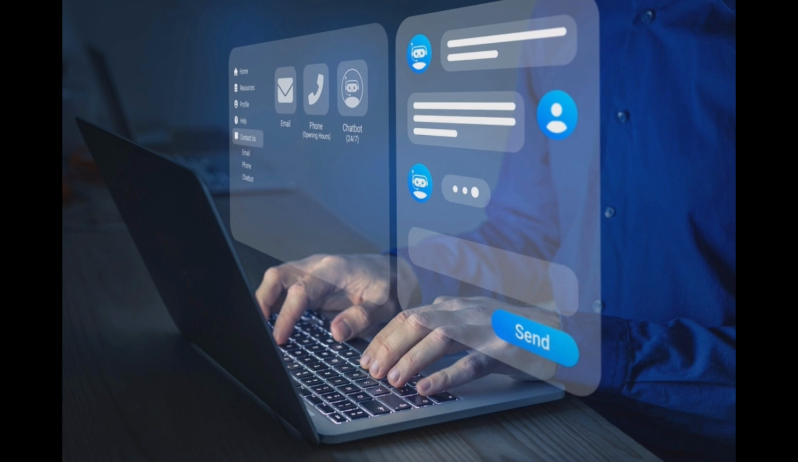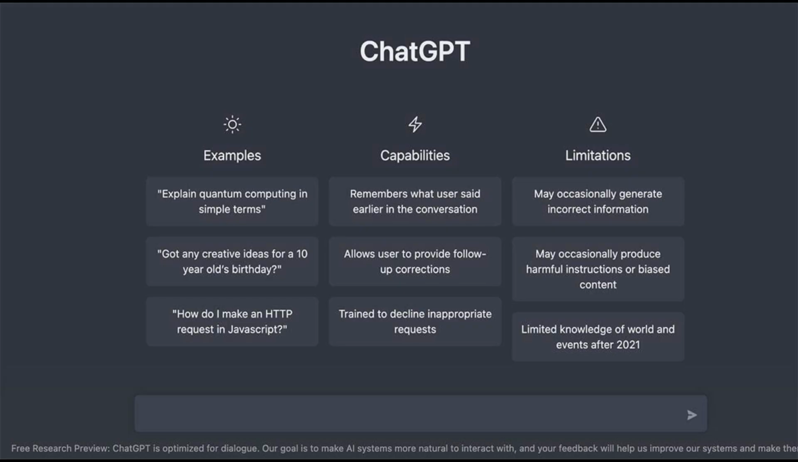However, ChatGPT is not perfect, and it still has some limitations. For example, it may sometimes generate responses that are grammatically correct but don't make sense in the context of the conversation. Additionally, it may generate responses that are biased or inappropriate. As with any technology, it is important to use ChatGPT responsibly and critically evaluate its output.